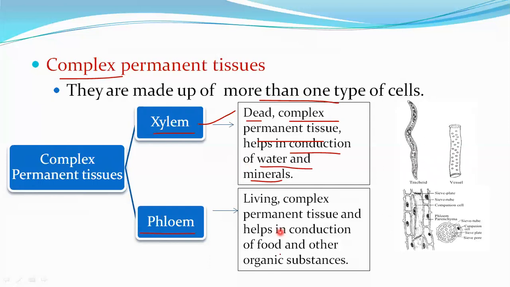Next, we'll move on to the phloem. Phloem is a living tissue, complex permanent tissue, and helps in the conduction of food. When the xylem is conducting water and minerals, phloem is conducting food and other organic substances.